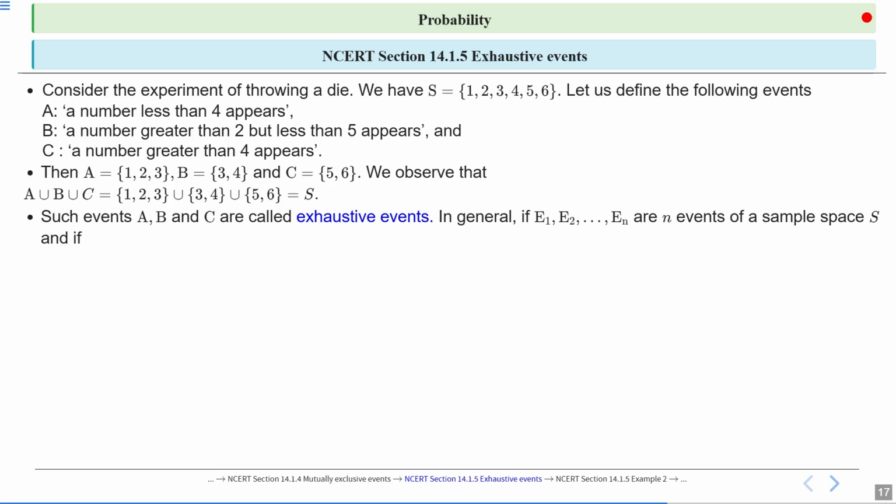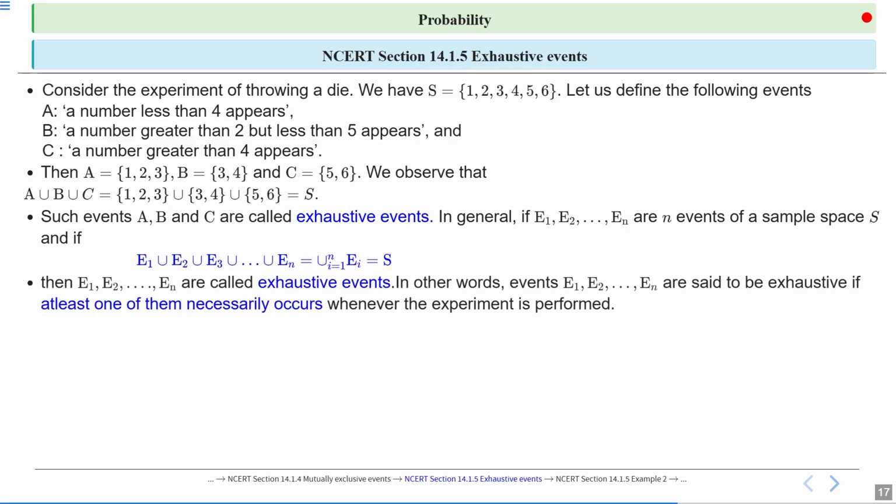In general, if we have n events E1, E2 up to En of a sample space S, and if the union of Ei for i equal to 1 to n equals S, then E1, E2 up to En are called exhaustive events.